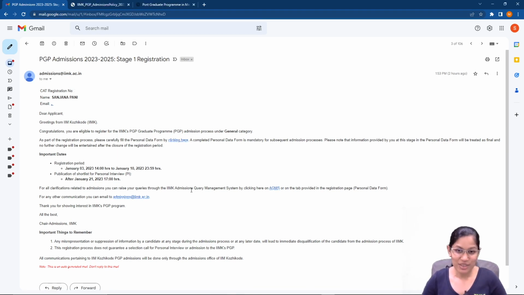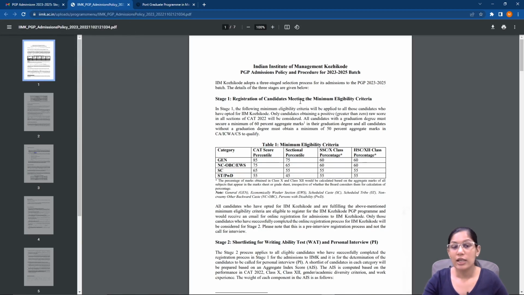So we'll take a look at the form also. It's a fairly simple form which we need to fill. It's more of, like I said, an expression of interest. But let's look at what are the minimum criteria that IIM Kozhikode has set. Now, these are the details which are available on their website itself. You have the link over here. We'll also put this in the description box so that you can take a look at it.